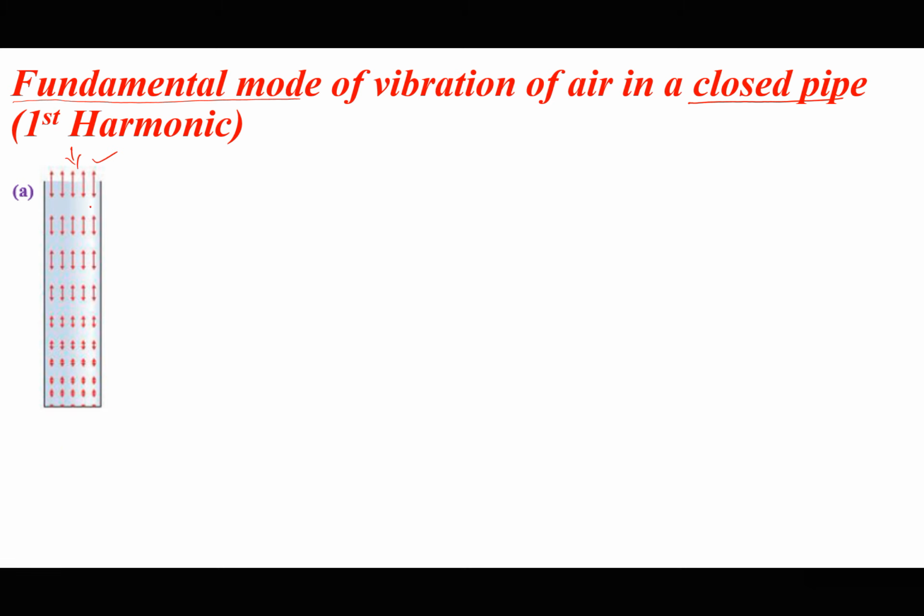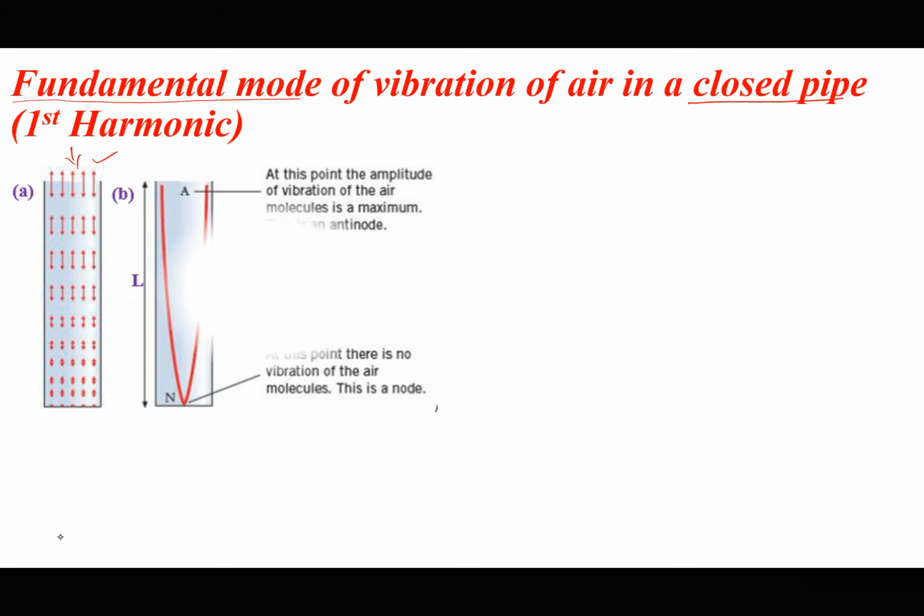The length of these lines shows that the amplitude of vibration decreases as you move towards the closed end, because the pressure increases towards the closed end. Of course, for learning purposes, we shall always represent this by this, although this gives people the impression that the particles are vibrating like this, but that is not true.